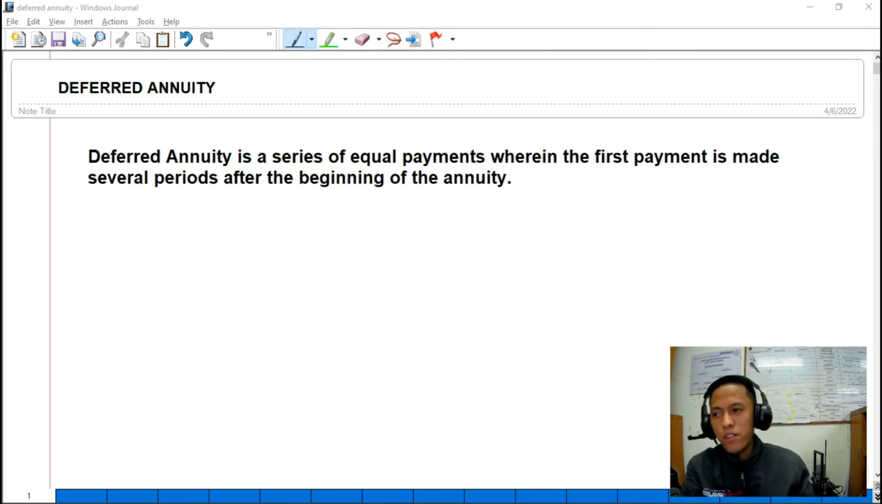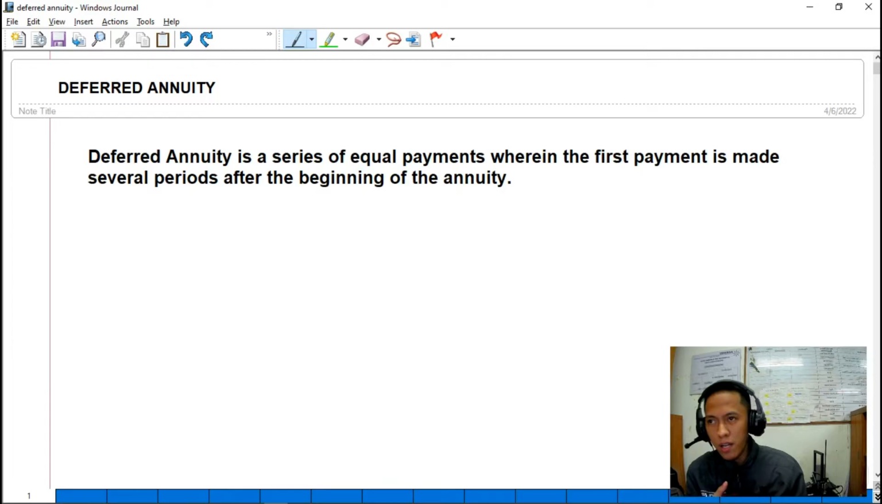So, what is deferred annuity? Pag sinabi natin guys na deferred annuity, ito yung explanation ko. I drafted this definition, pero sa internet halos same lang naman siya. When you say deferred annuity, it is a series of equal payments. Kapag sinabi natin na equal payments, automatic, annuity yan. The first payment is made several periods after the beginning of the annuity. Ibig sabihin, may mga period na hindi ka muna magbabayad.